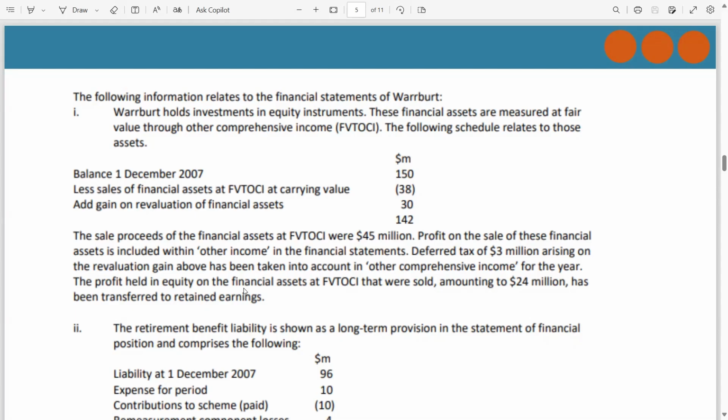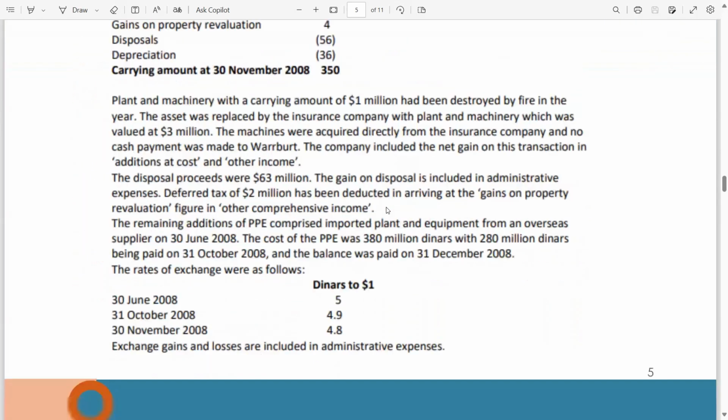The profit held in equity on the financial assets at fair value through OCI that were sold, amounting to 24 million, has been transferred to retained earnings. Remember, in the case of an equity instrument financial asset, on the disposal date, all the previous equity will be transferred to retained earnings. I will attach the IFRS 9 lecture links here for your better understanding. Now we are done with adjustment number 1. Let's solve adjustment number 1.